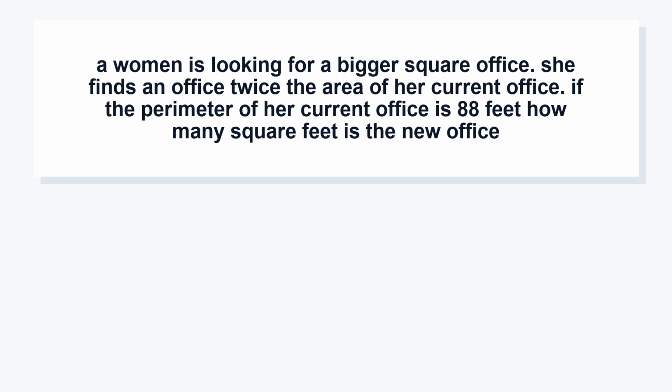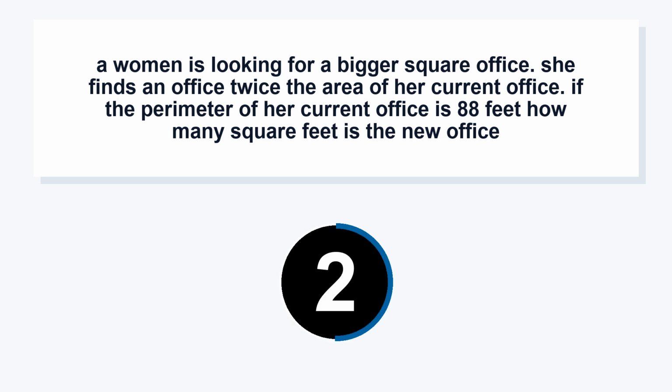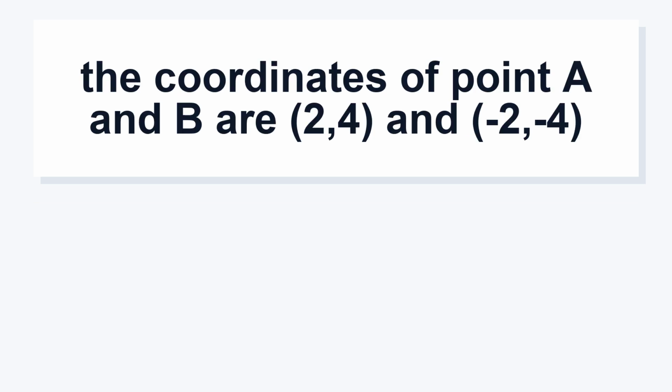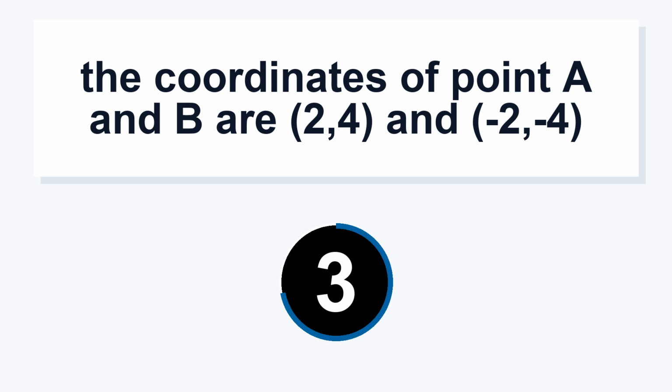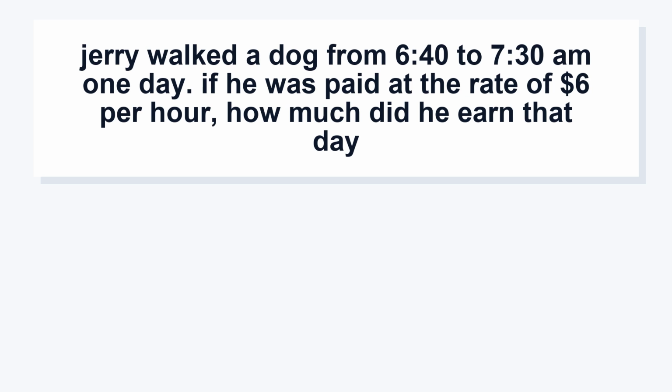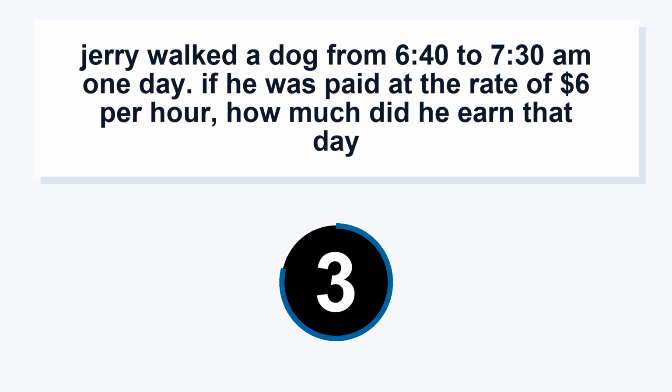A woman is looking for a bigger square office. She finds an office twice the area of her current office. If the perimeter of her current office is 88 feet, how many square feet is the new office? 968 square feet. The coordinates of points A and B are 2, 4, and -2, -4. 2. Jerry walked a dog from 6:40 to 7:30 a.m. one day. If he was paid at the rate of $6 per hour, how much did he earn that day? $5.